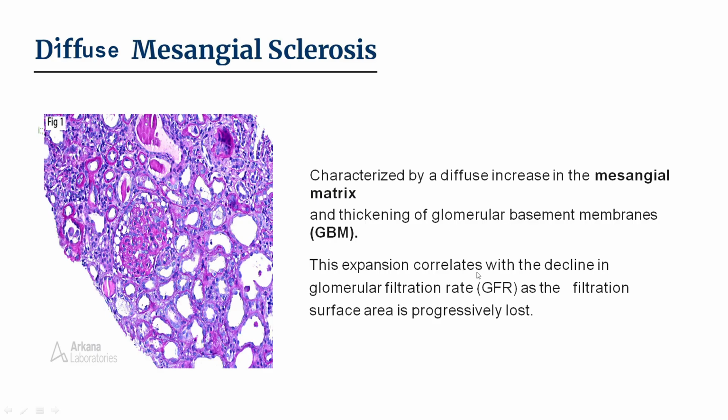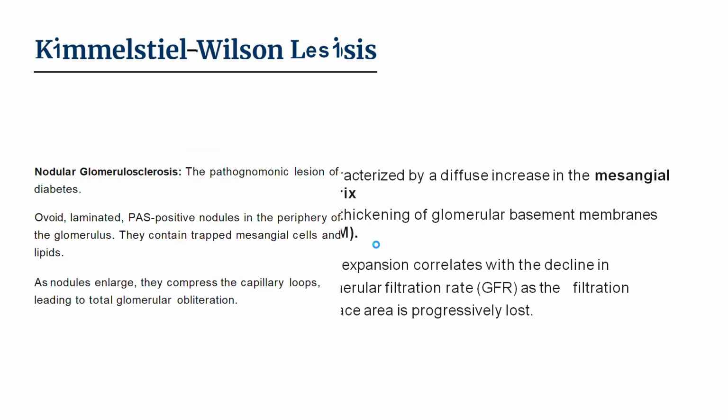This correlates with the declining glomerular filtration rate as the filtration surface area is progressively lost. Filtration is reduced because of this sclerosis, because of thickening of the glomerular basement membrane and diffuse increase in mesangial matrix. There is no effective space for filtration. You can see it here in this histology diagram.